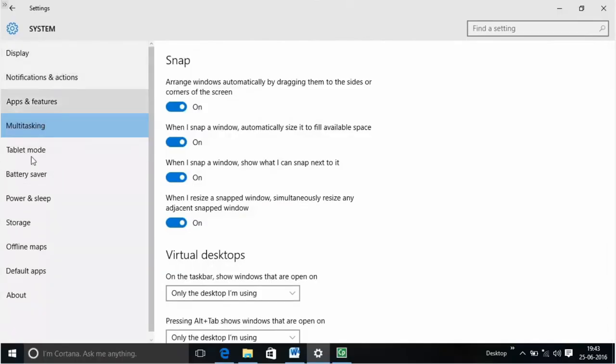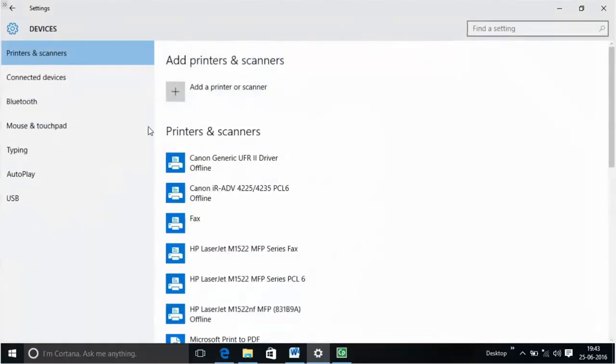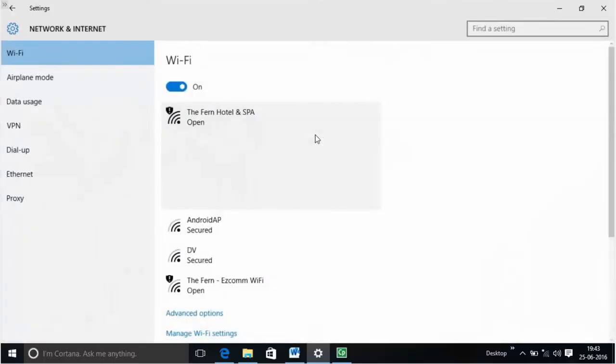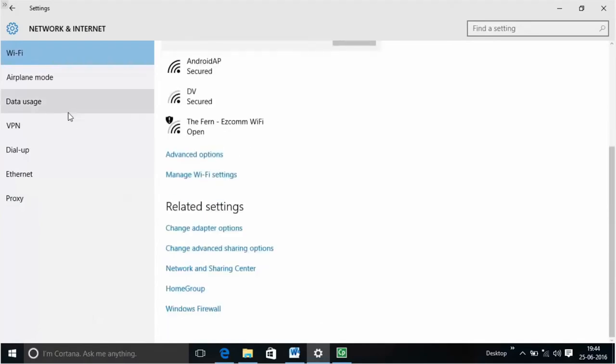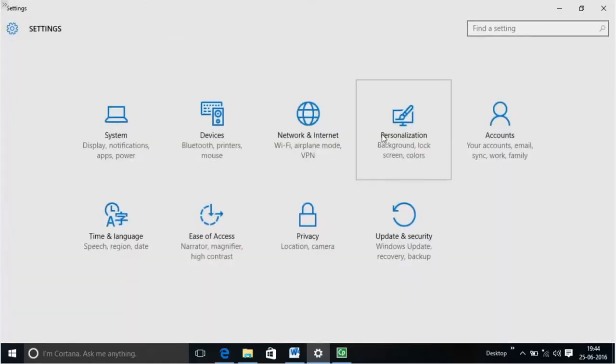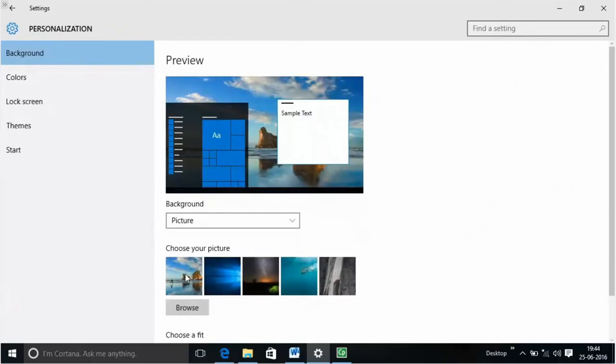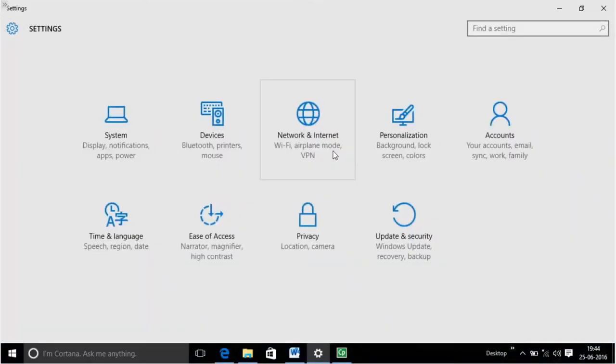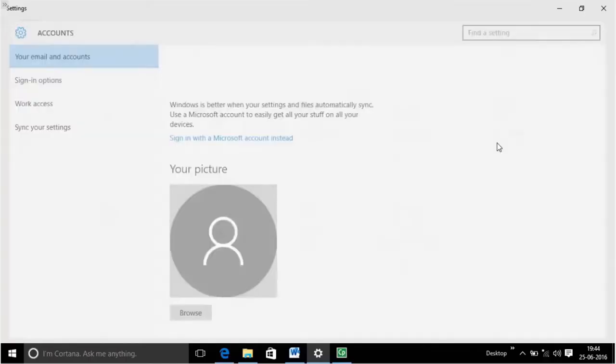To open Settings, select Start, click on Settings. A window will appear. Various configuration options in the Settings menu are System, Display, Notifications, Apps and Power Options, Devices, Bluetooth, Printers and Mouse, Keyboard, Network and Internet, Manage Wi-Fi, Airplane Mode and VPN.